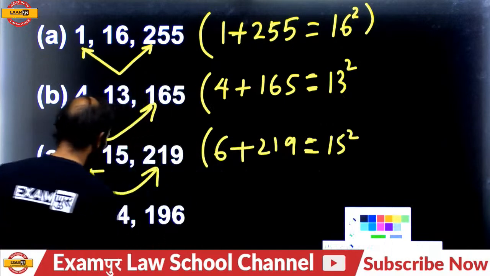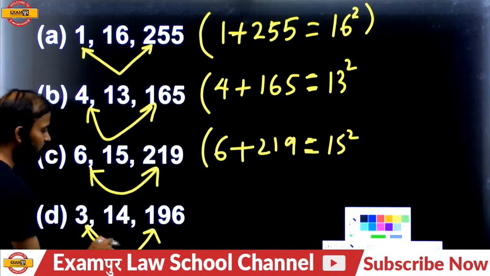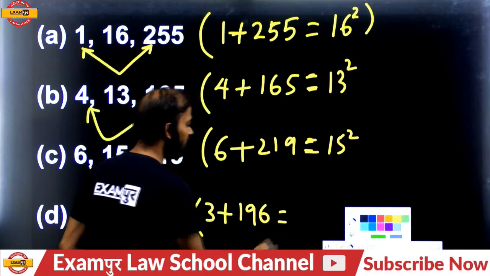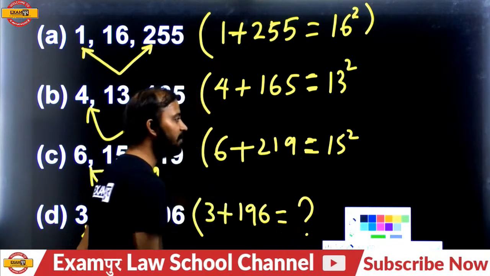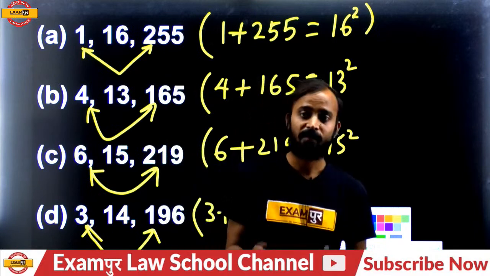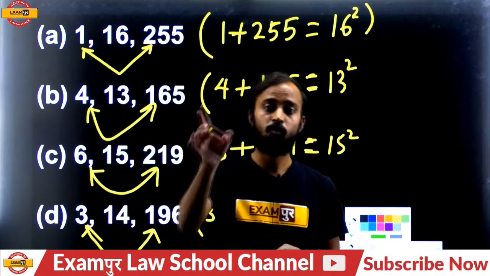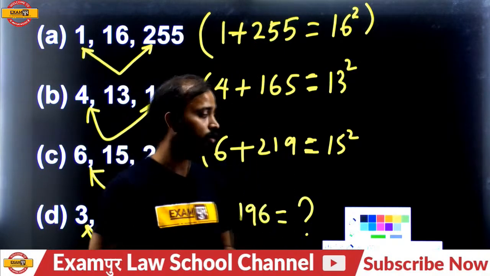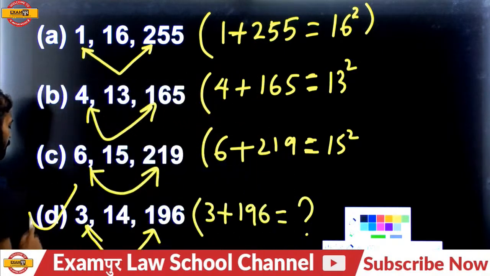And when we add 3 plus 196, that is 199, and 199 is not a perfect square, because the perfect square nearer to 199 is 196, the perfect square of 14. So D will be your answer.